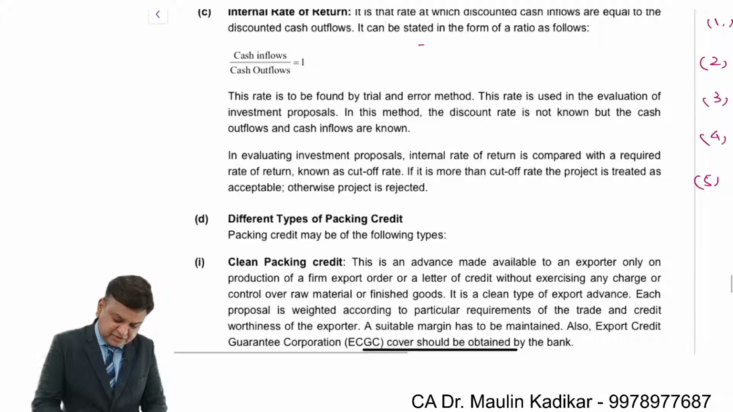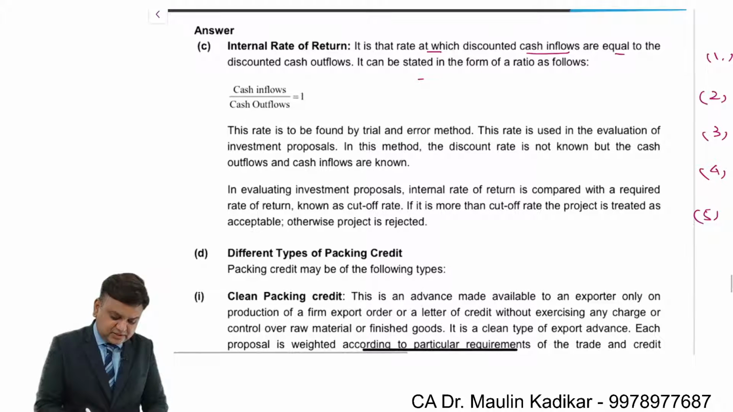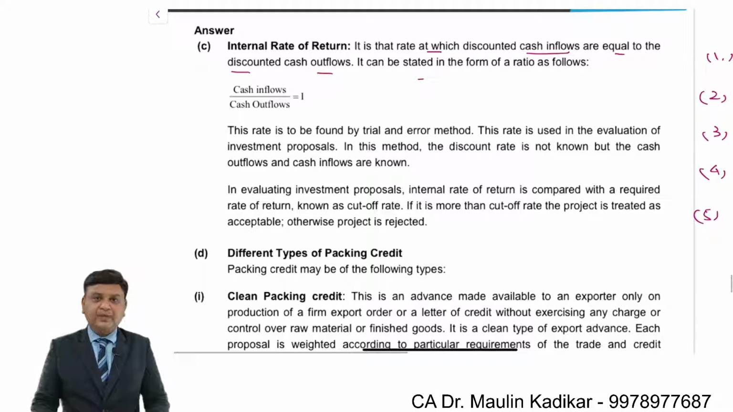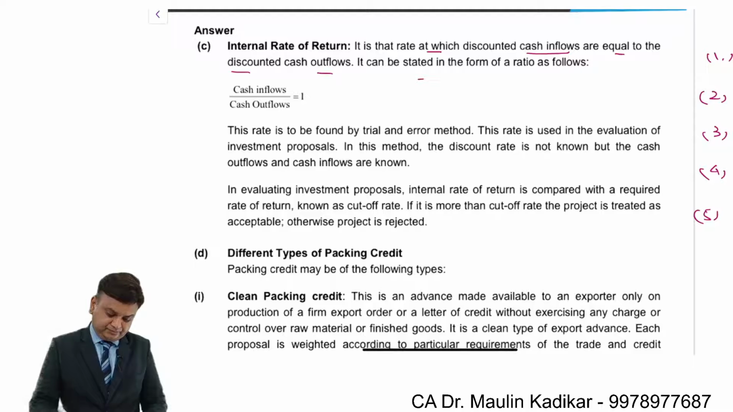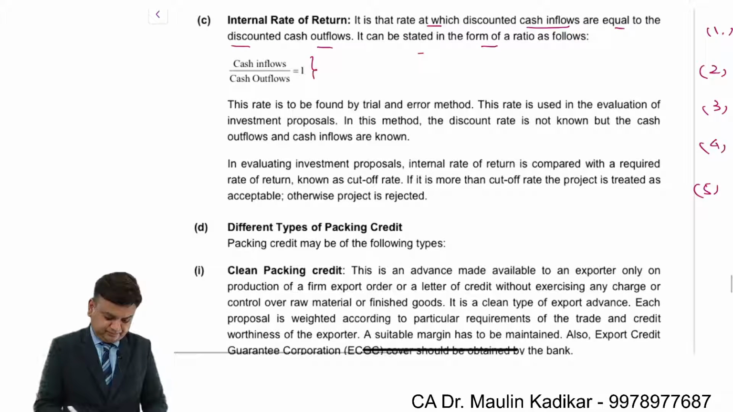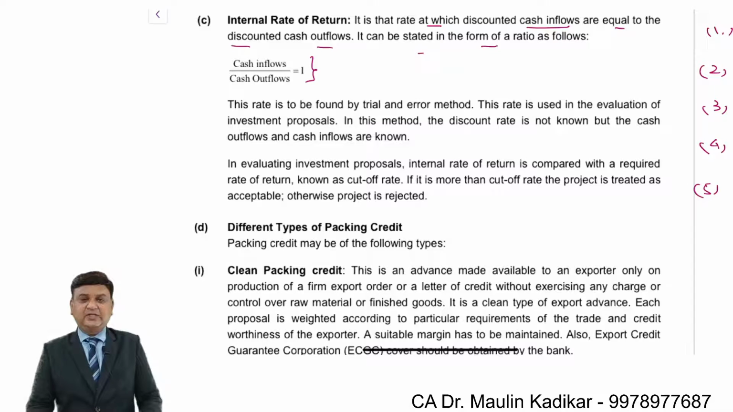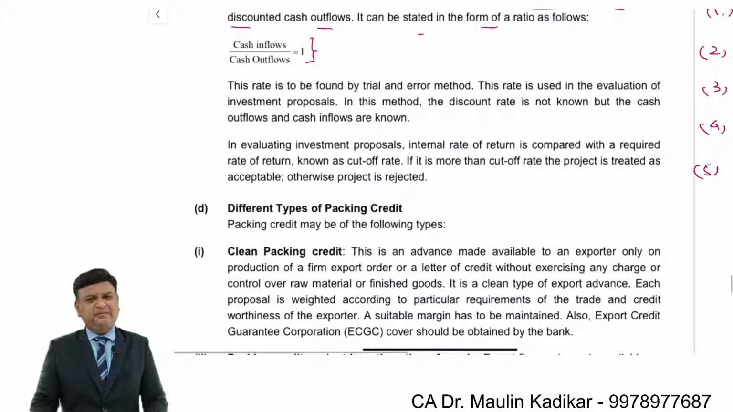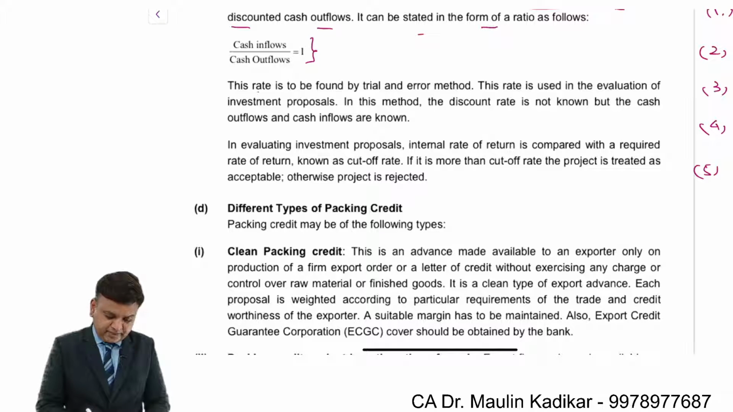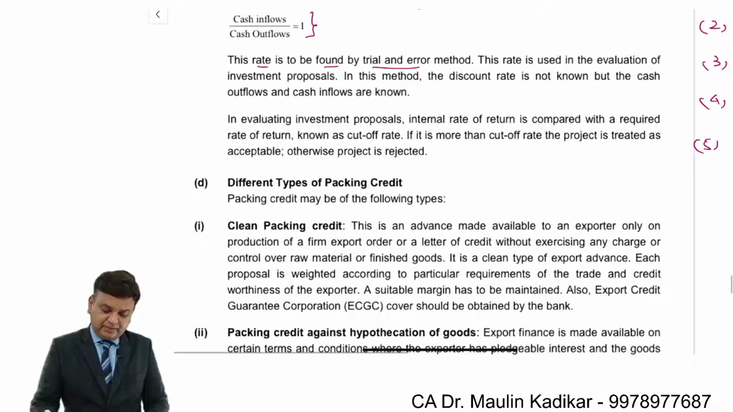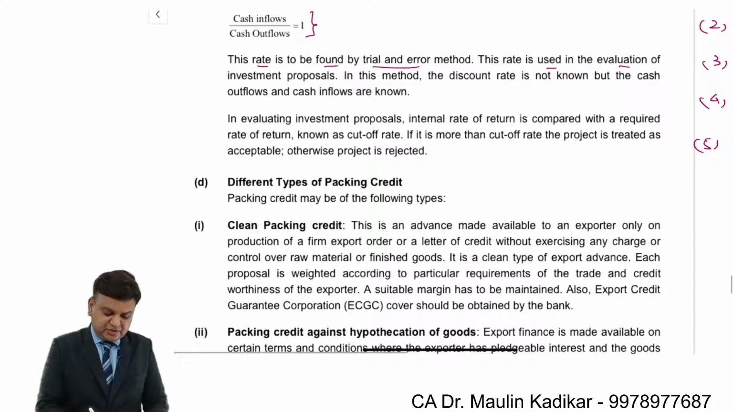It is the rate at which discounted cash inflows are equal to the discounted cash outflows, meaning NPV is 0. It can be stated in the form of a ratio as under: present value of the cash inflow divided by present value of the cash outflow is 1, meaning NPV is 0. This rate is found by trial and error method. This rate is used in evaluation of the investment proposals.